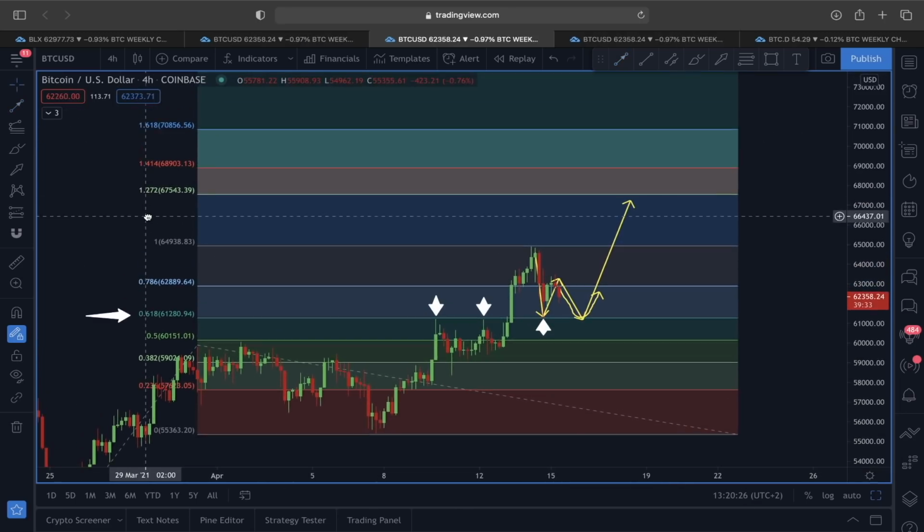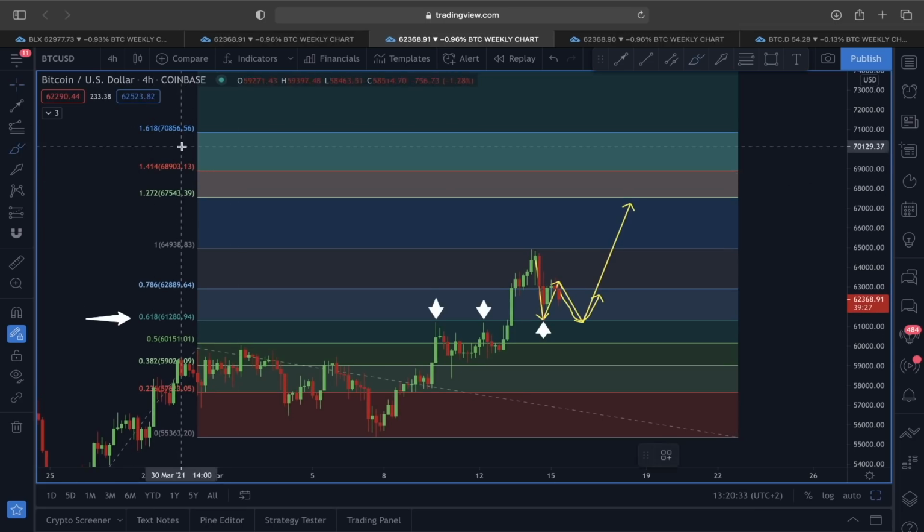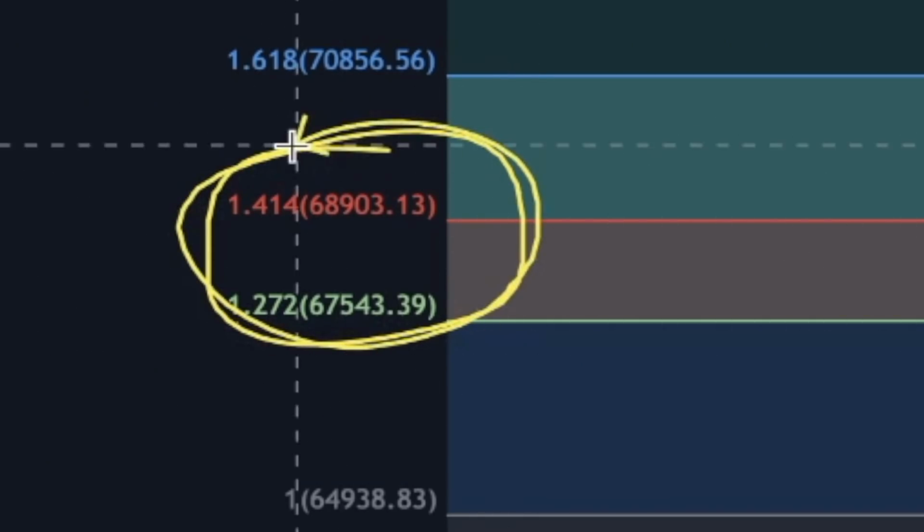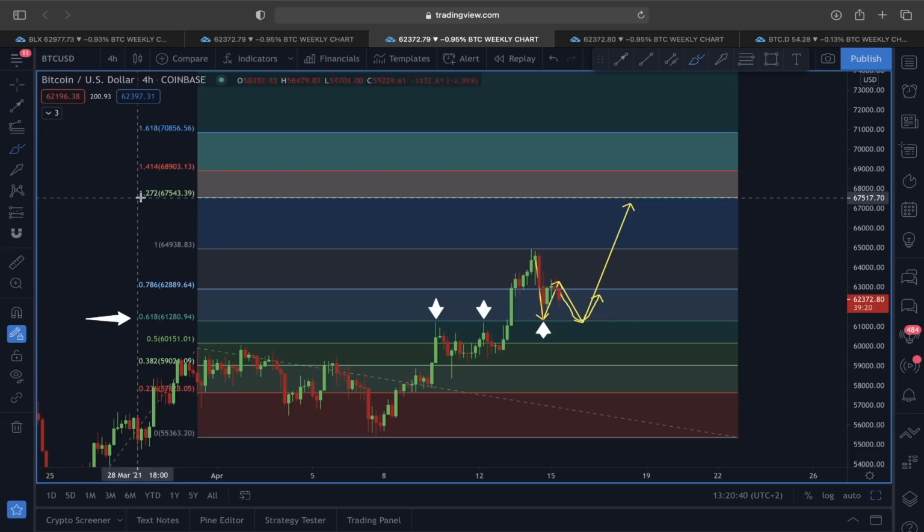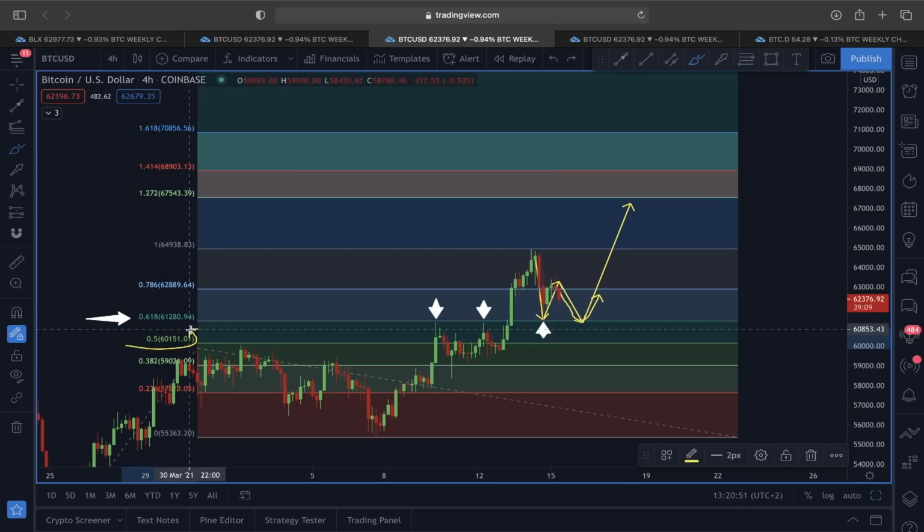So for me right now, the 67,500 and 68,900 price levels, these two Fibonacci extension levels, are where we are focusing for the upcoming days for Bitcoin, and that is around the 1.272 and 1.414 Fibonacci extension levels to the upside. And for any sort of pullback, as I said, 0.618 and also this 0.5 could be a very, very strong support line, which is sitting around the 60,000 price level. We have already talked about that in my yesterday's video. It doesn't matter whichever scenario you look at, the price of Bitcoin for me still looks very, very bullish.